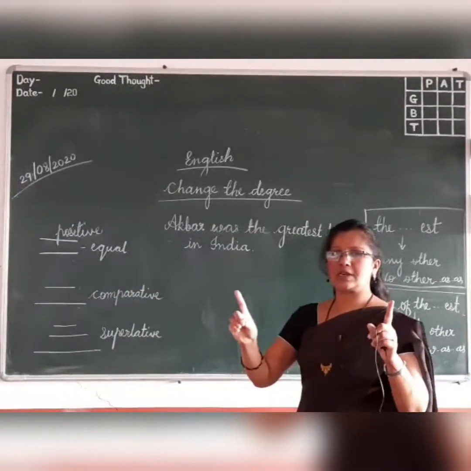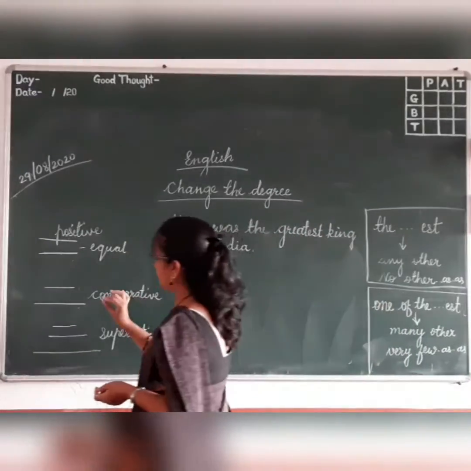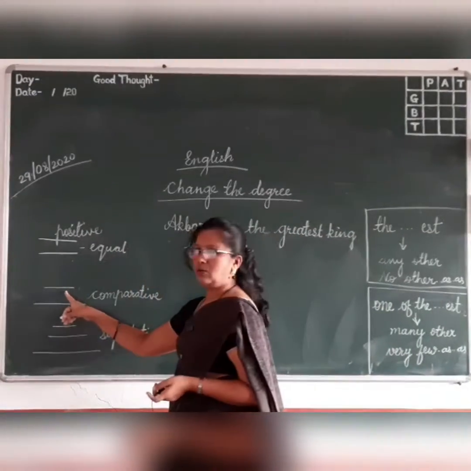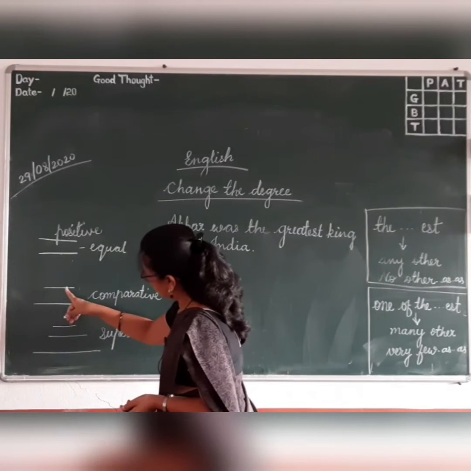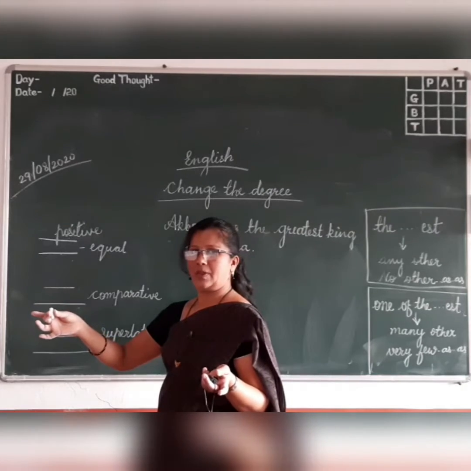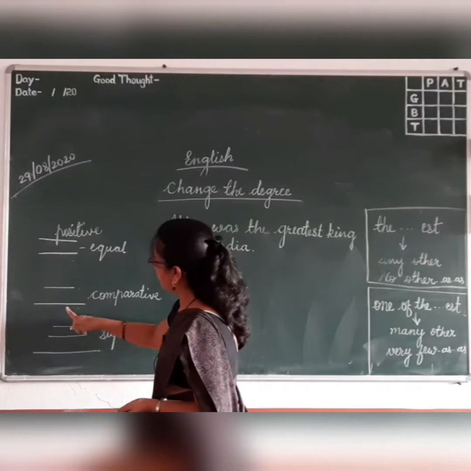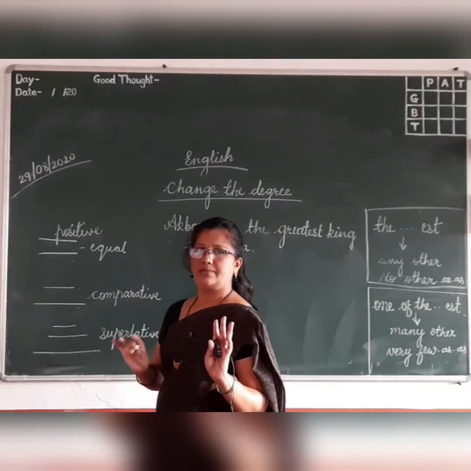When two things are compared and one is more or less than the other, here one line is small, another is bigger than that. Or if you compare this line to this line, one is bigger, another is smaller than that.